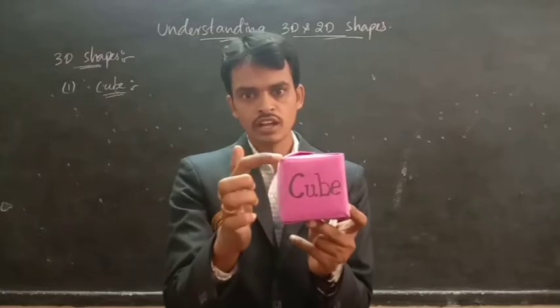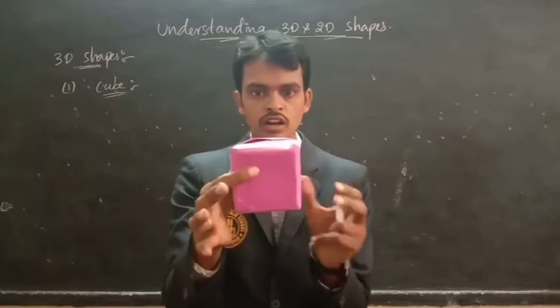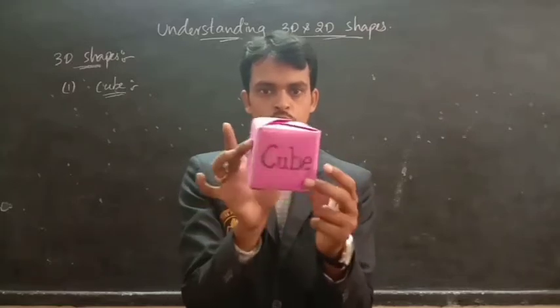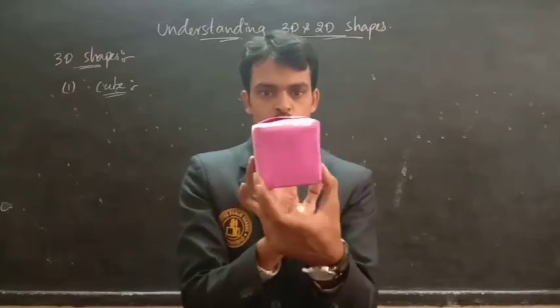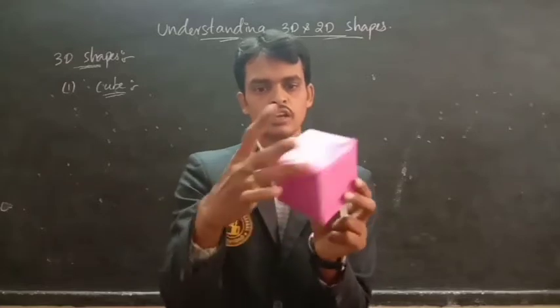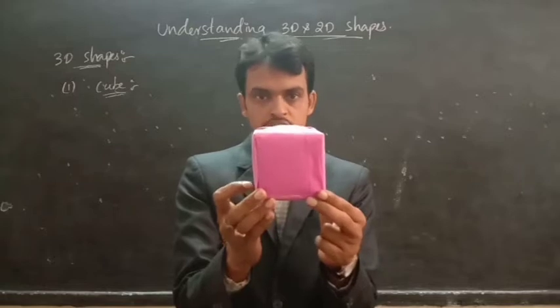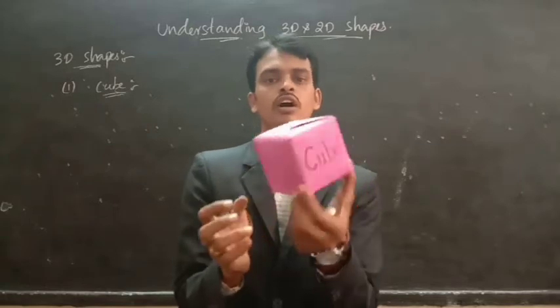A cube has all faces are square faces. See, and all edges, sides are equal.